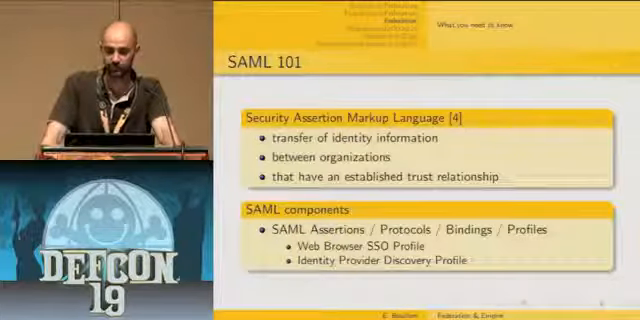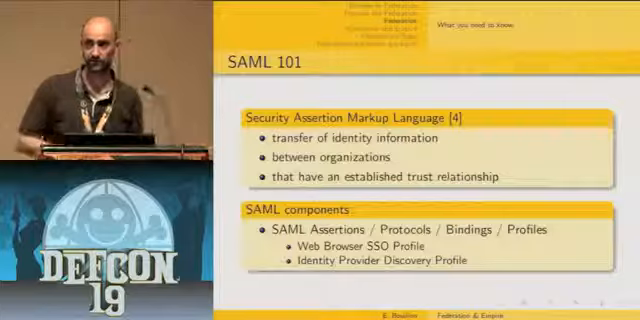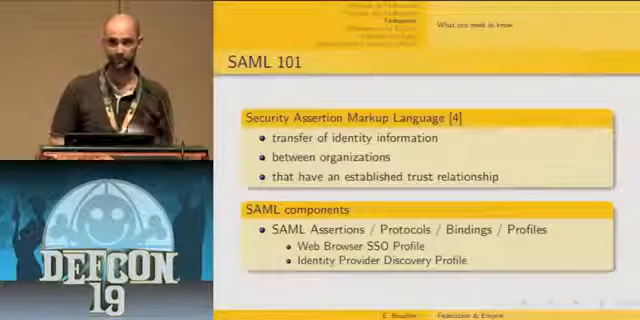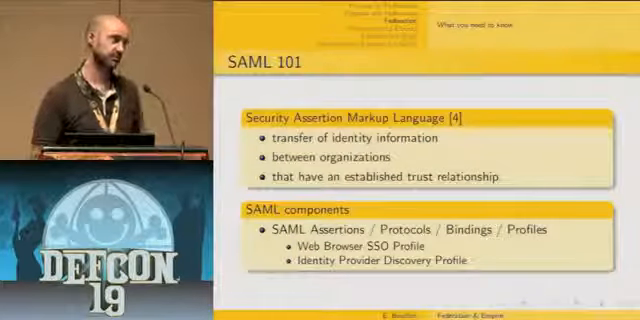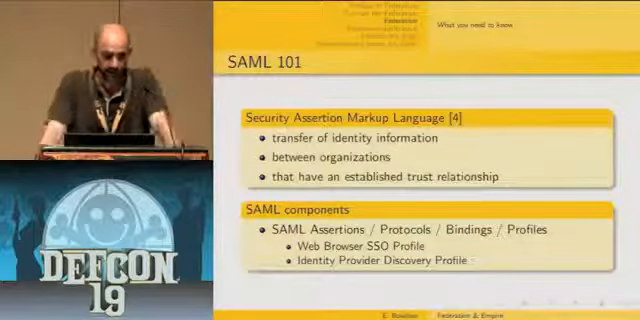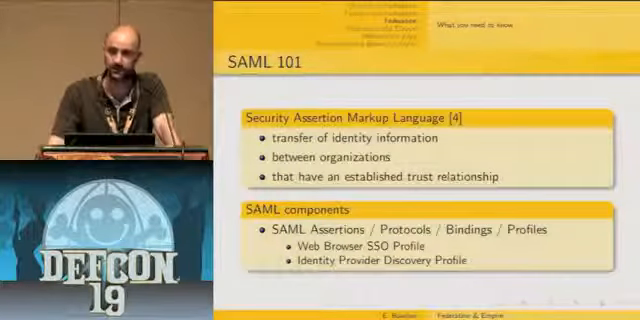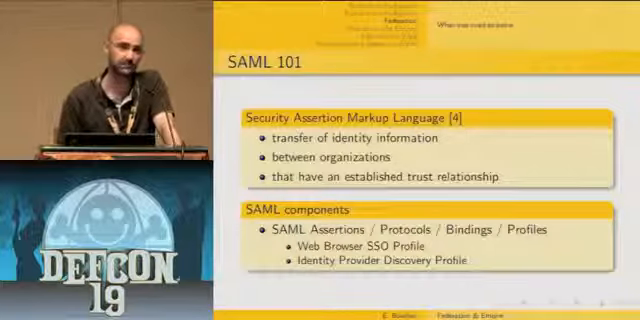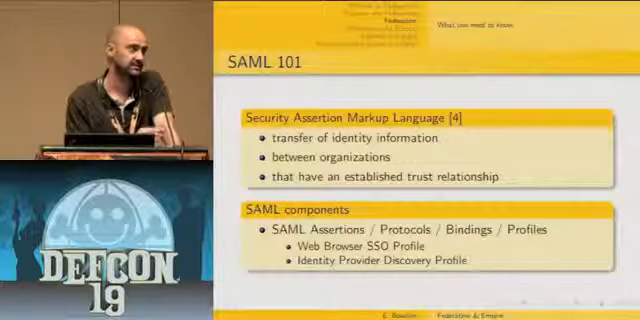First, the web browser SSO profile, because that's really the most common use case, the most widely used use case regarding the SAML specification. And the second one is the identity provider discoverability profile. I'm going to mention this one because actually it is prone to some security issues.